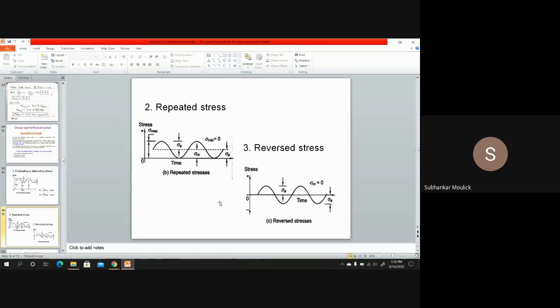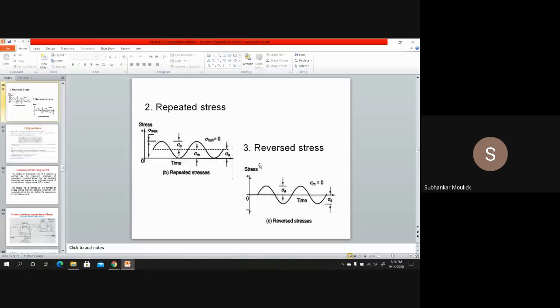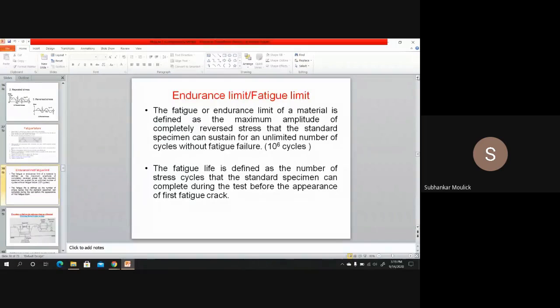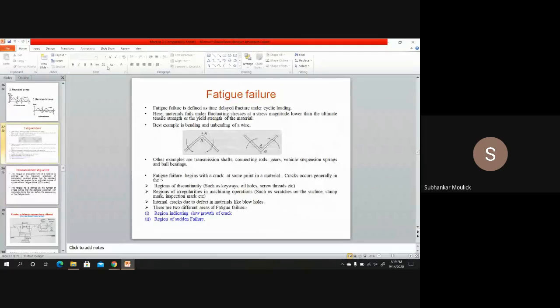What is a reversed stress? In reversed stress, there is no mean stress. Sigma m is 0. If there is no mean stress, then sigma max will be equal to minus sigma minimum. Whatever your maximum stress is, that much value you will get in the minimum stress also. So I think in the last class we discussed till this topic. Yes or no? If anyone can respond. Yes, sir. Okay. In today's class, we will specifically talk about the fatigue failure of a mechanical component.